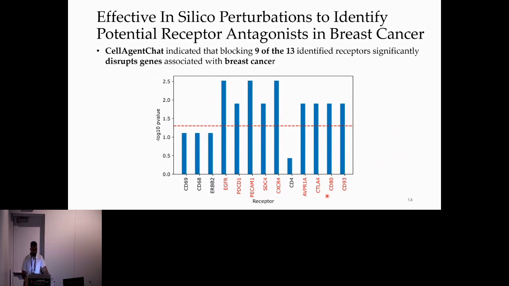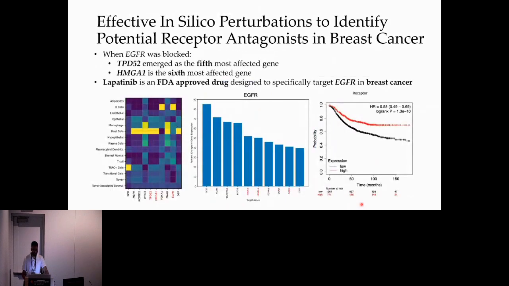associated with breast cancer. Now, although all 9 receptors identified are linked with breast cancer through various other studies, some of the identified receptors were particularly more interesting to us, such as EGFR. So CellAgentChat identified that blocking EGFR significantly disrupted genes associated with breast cancer. So in particular, when EGFR was blocked, TPD52 over here was the 5th most affected gene and was previously linked with breast cancer. Similarly, another gene, HMGA1, which is also associated with breast cancer, was the 6th most affected gene.